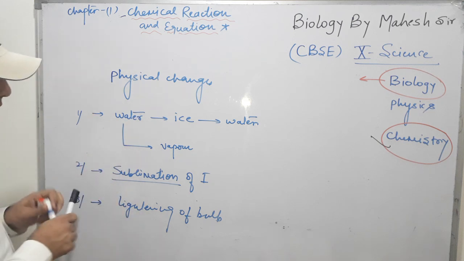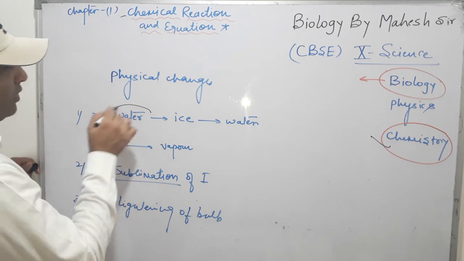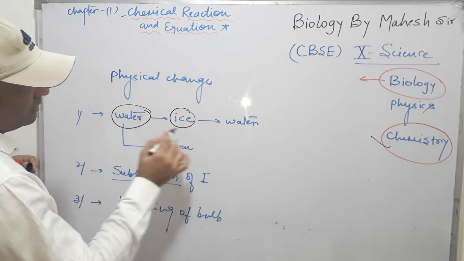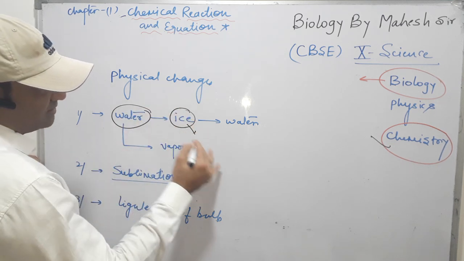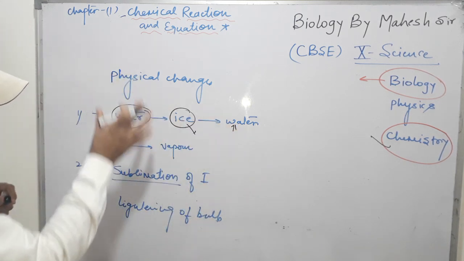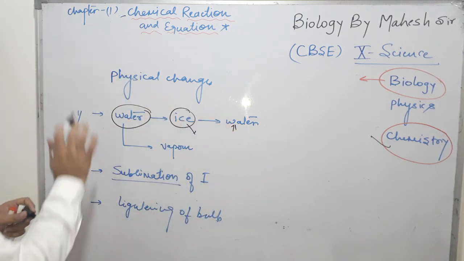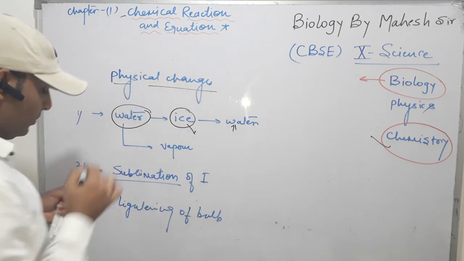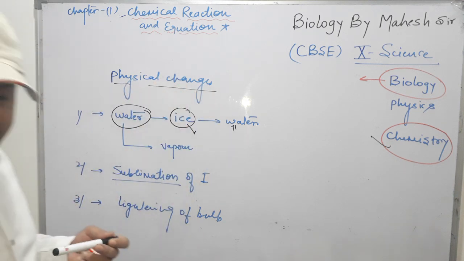So here we can observe that when water converts into ice, sorry, when we keep ice at normal temperature, it converts into water. So no new substance forms in these three examples. So that time it is called a physical change. So it is the first type of changes in our daily life.